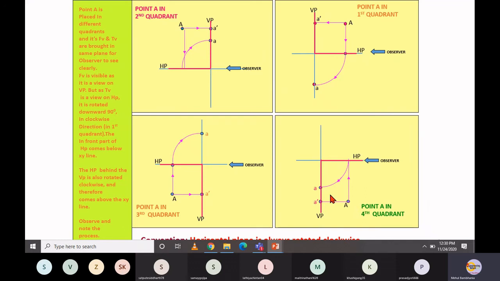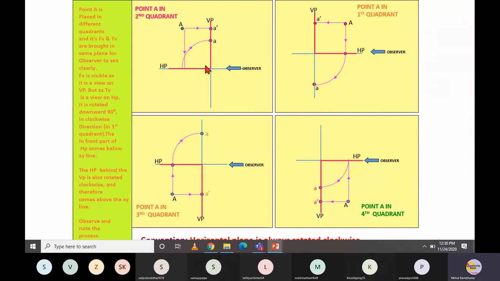So the conclusion of this discussion is that generally we are not able to interpret the drawing in the second quadrant as well as the fourth quadrant. So there is no meaning in making a drawing in the second and fourth quadrant.